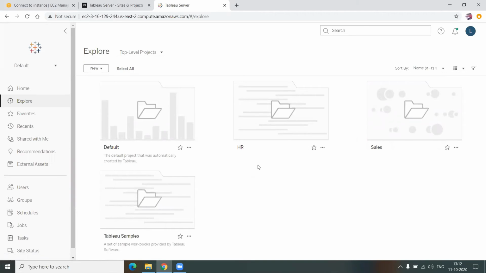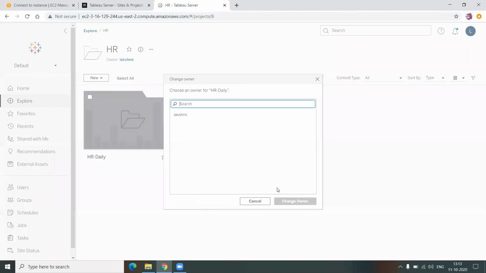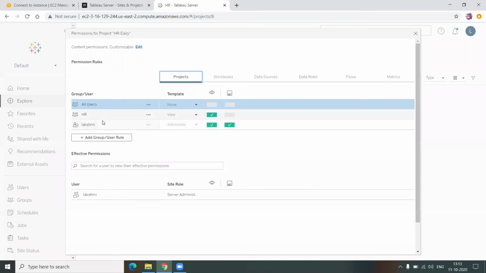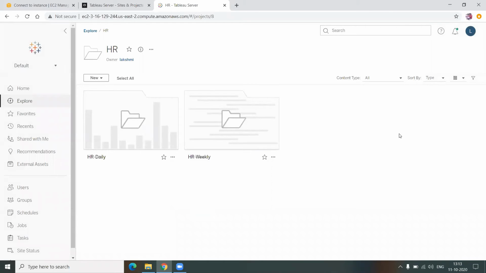So even though we can categorize the content in a more segregated, more organized way just by using projects, if there is a security requirement or an auditing requirement that requires the entire content to be isolated from one place to another place, this is not an isolation, right? So you can still define, let's say I want some group, when I go to permissions, I want this HR group to be viewing. Maybe I don't want that group to view. So likewise, I can set up the permissions, but the content is not completely isolated.